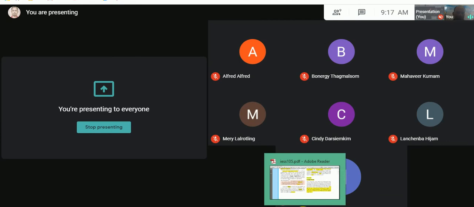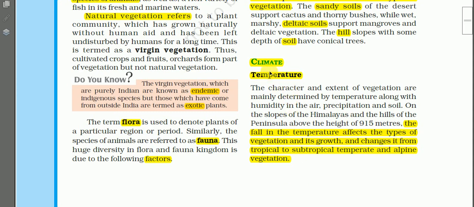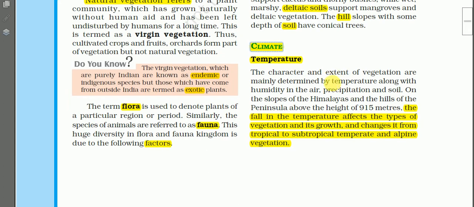Everybody is connected. Next we have climate, another major factor. Yes, any question? Are you connected? I'm connected, sir. Okay, very good.